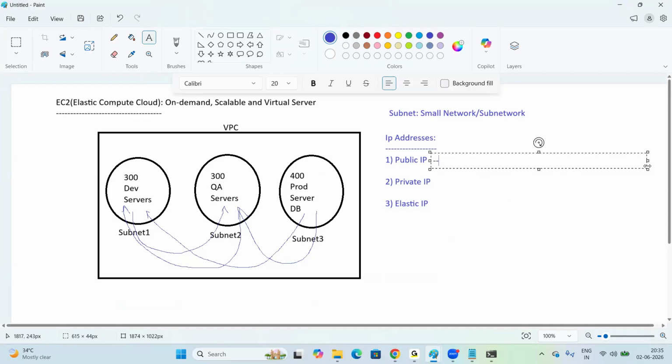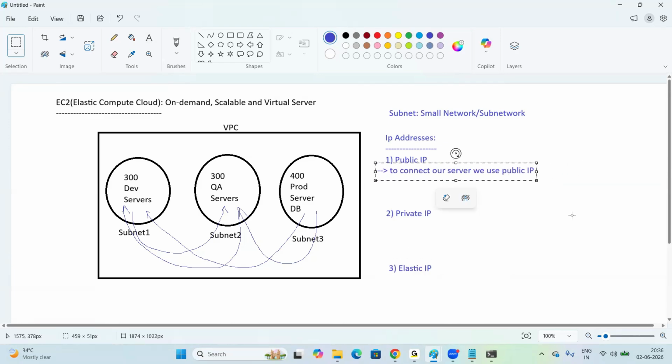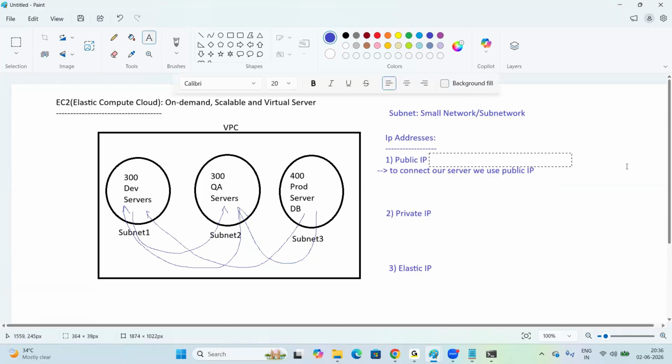Look at my screen. To connect to our server, we use public IP. Public IP is a dynamic IP.